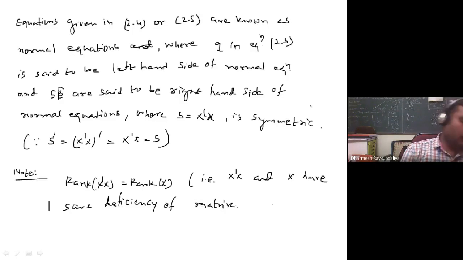Okay, this is a theorem you proved in the matrix algebra, so we will not discuss that, but we will use it.